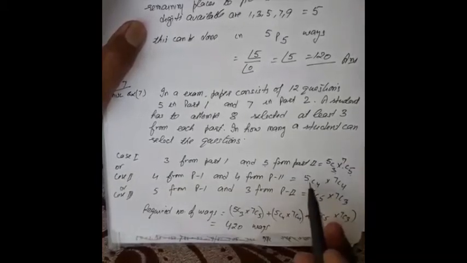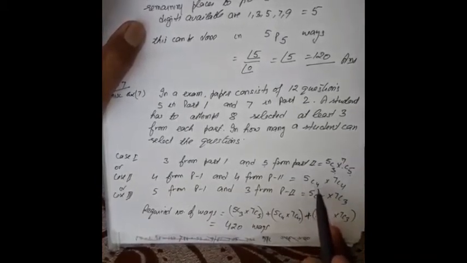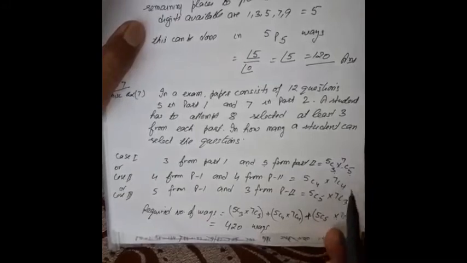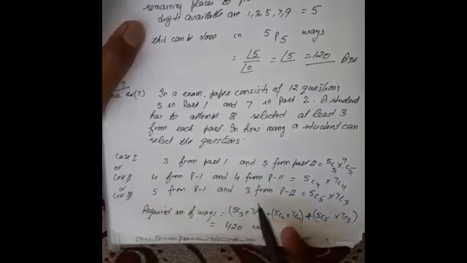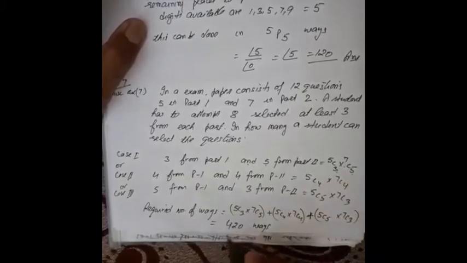So he can arrange in 5C5, he can select in 5C4 and 7C4 ways. Or third case, 5 from part 1 and 3 from part 2. So 5C5 into 7C3. So he can choose any one of these 3 options. So that's why we have to add these three, and after addition the required number of ways will be 420. I hope it is clear.